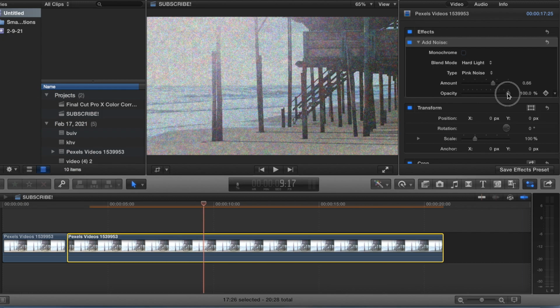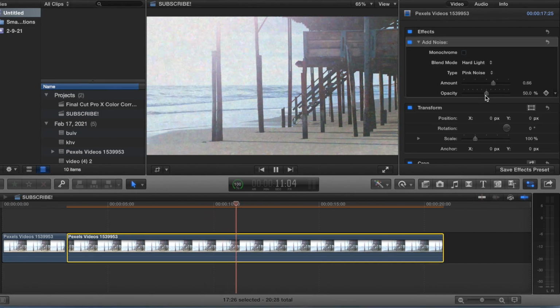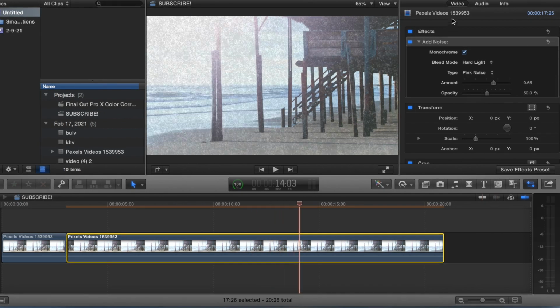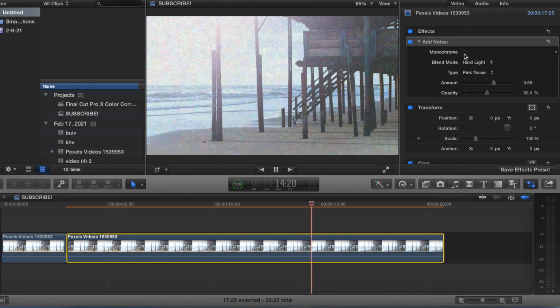You can drop the opacity if you want. Let's see what this is. But yeah, really easy to do, guys.